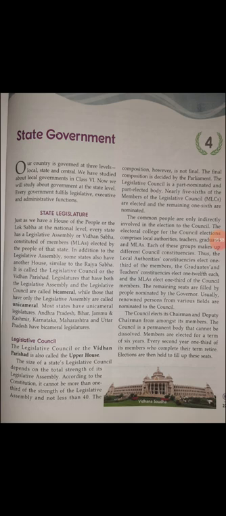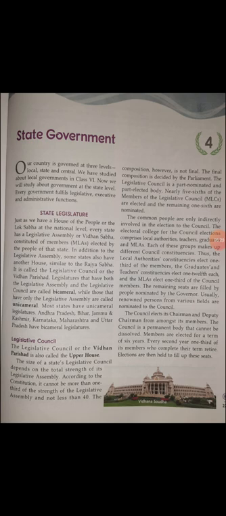We are talking about the two houses in one state: one is the Vidhan Sabha, and the other is the Legislative Council. The Vidhan Sabha is very, very important for the state. You will find Vidhan Sabha in every state, but only in a few states will you find Legislative Councils. The composition, however, is not final.